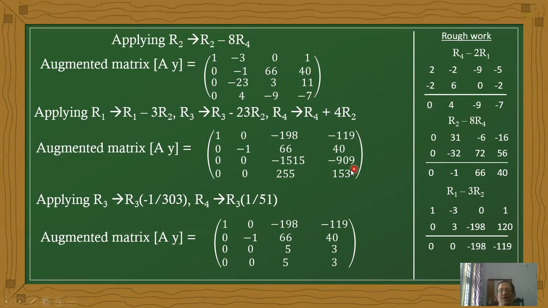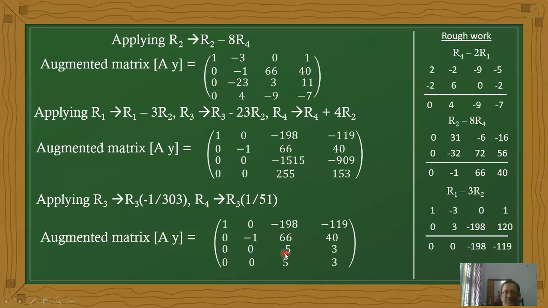Now observe here, the entire third row is divisible by 303. 303 into 5, 303 into 3. Therefore it is divisible by 303 and it is divisible by 51 now. Therefore there is a change in the third row and also in the fourth row. Therefore it becomes 0, 0, 5, 3, 0, 0, 5, 3.